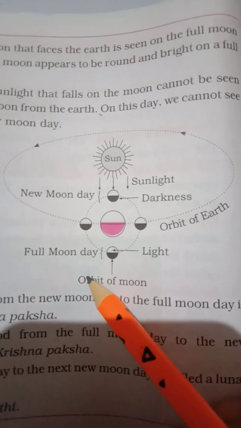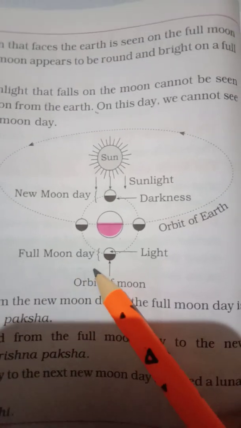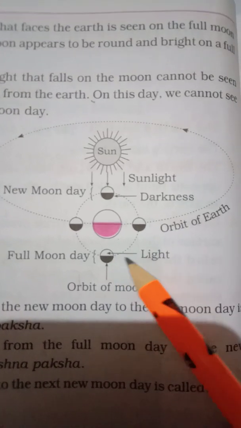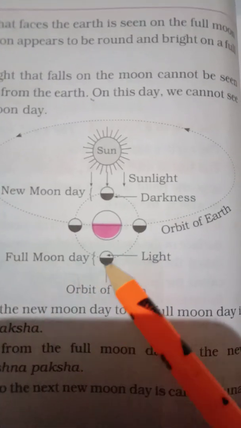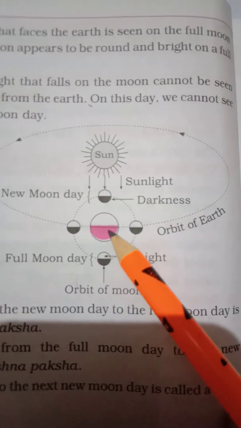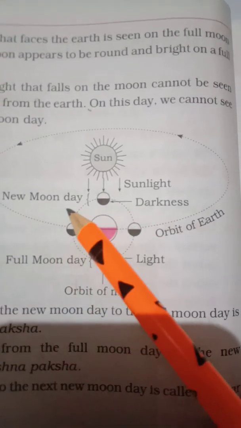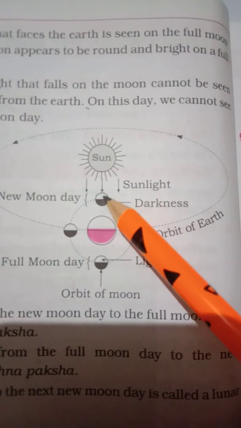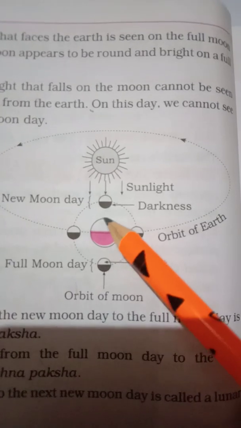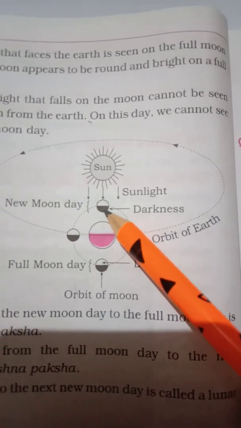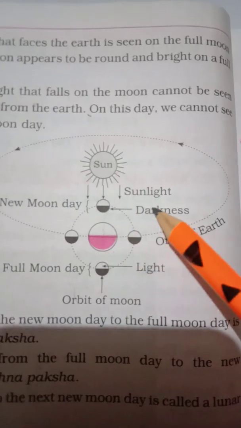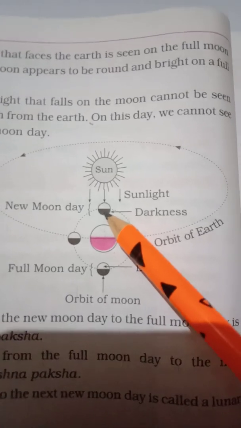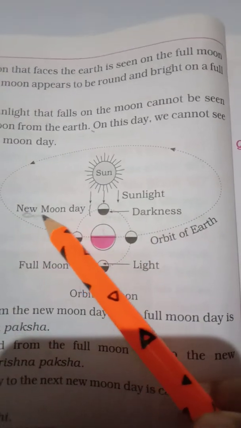Now look at this diagram. Can you see over here? Full moon day, the lighted part is seen from the earth. Yes or no? The part which is lighted is seen from the earth. So this moon, we are seeing the full moon from the earth. And on new moon day, what is happening? The sunlight is falling on the other side of the moon, which is not viewed from the earth's surface. The surface which is viewed from the earth is having darkness. Why? Because sun's light is not falling on this part. At that time we observe what? We observe new moon.